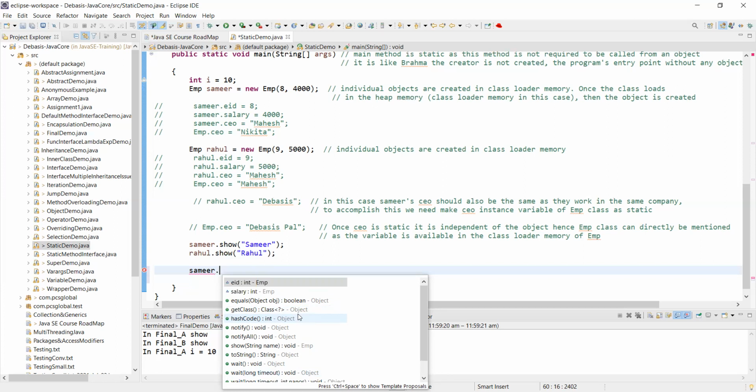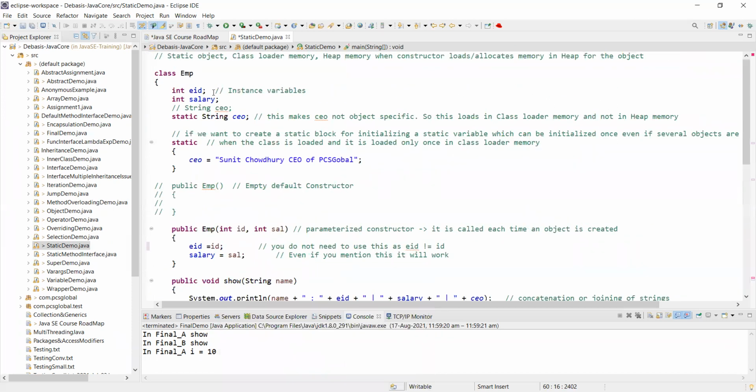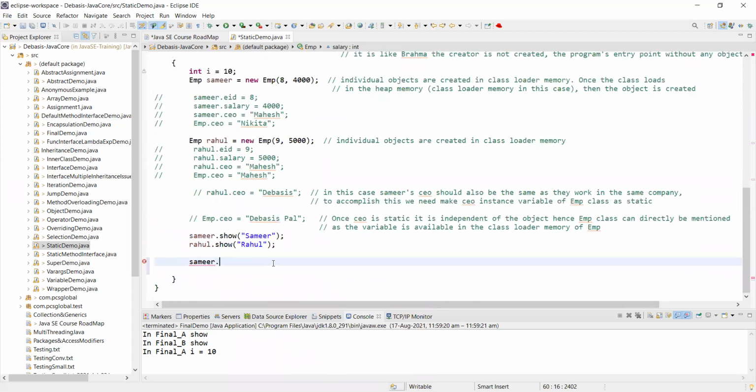Like EID attribute, salary attribute, and CEO. We already know, right? These are the attributes. They are available with the object Samir. What else?